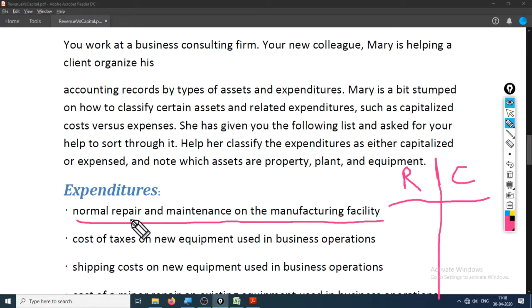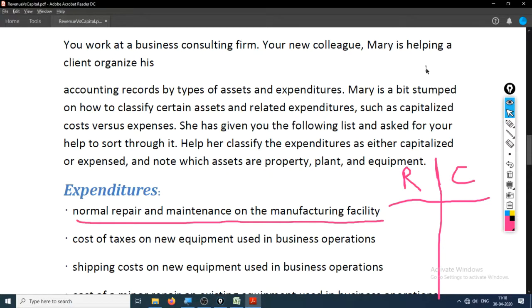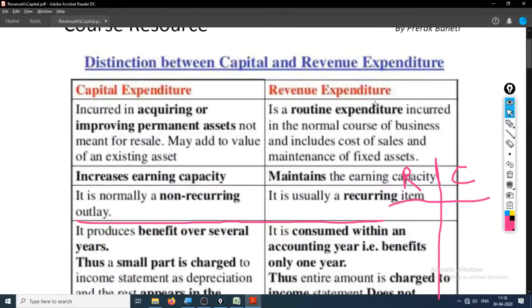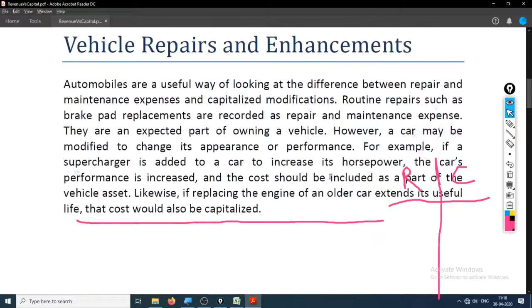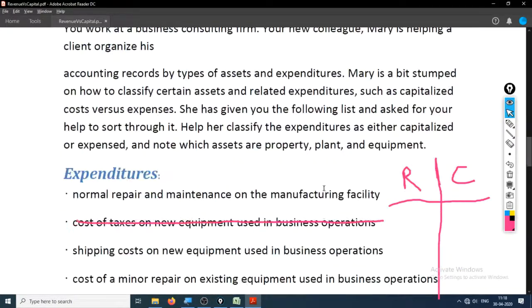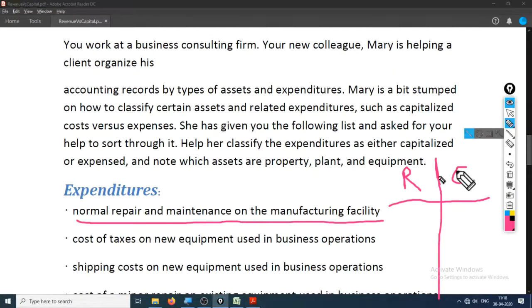Normal repair and maintenance looks like it is repetitive in nature and it will not add to the value of the asset. And what were the conditions? Routine expenditure maintains earning capacity consumed in one accounting year. Yes. So it will be consumed in one accounting year also. And yeah, so looks like revenue expenditure.